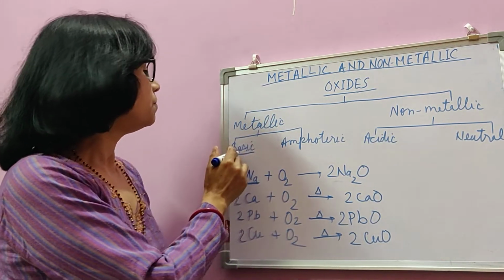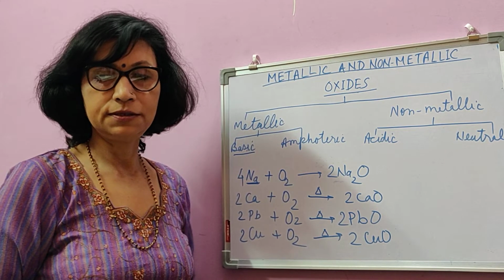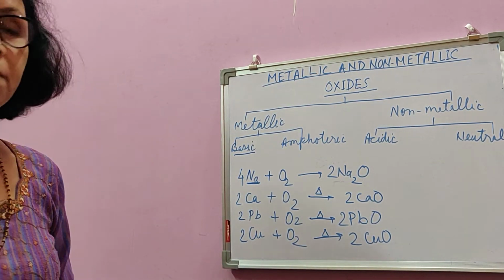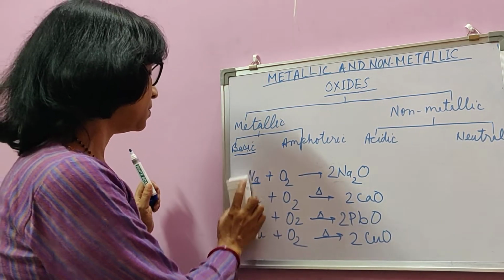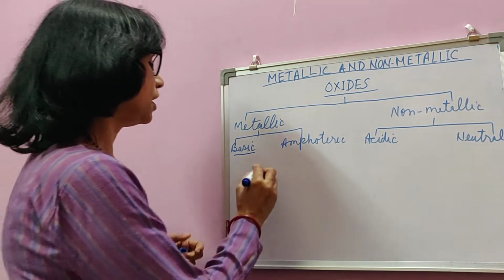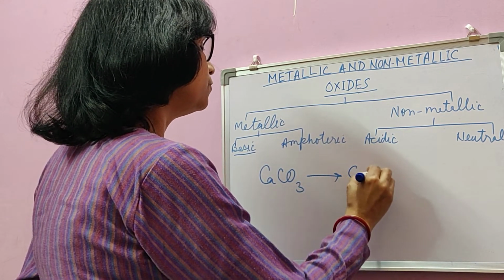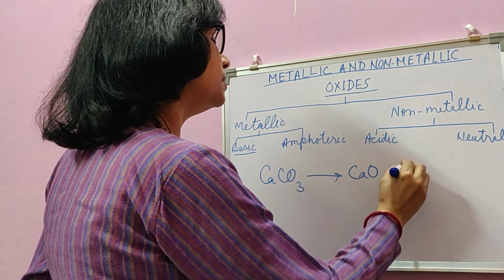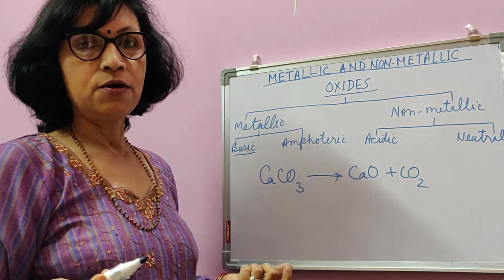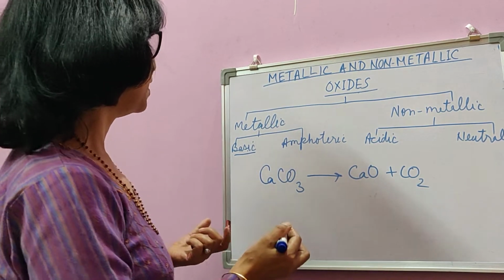So how do we form basic oxides or metallic oxides? By heating the metal with oxygen. There are other compounds as well from which some metallic oxides can be prepared by heating. Like calcium oxide can also be prepared by heating calcium carbonate to form CaO plus CO2. So by heating a metallic carbonate or nitrate, etc., we can also prepare a metallic oxide.